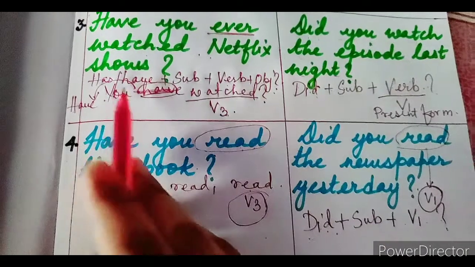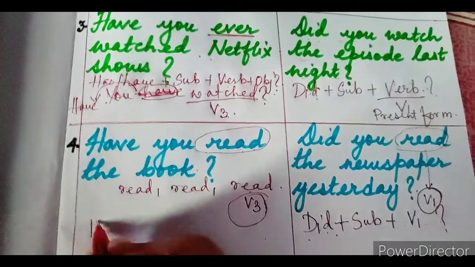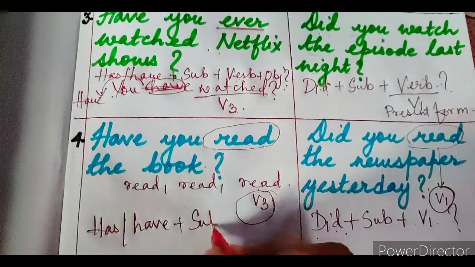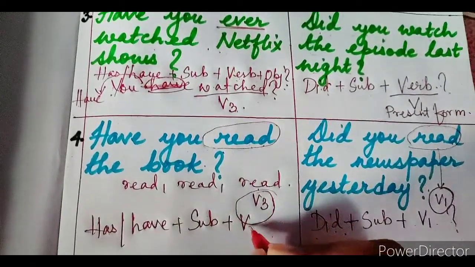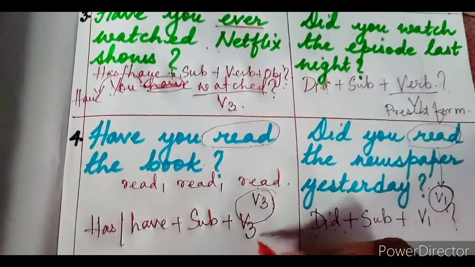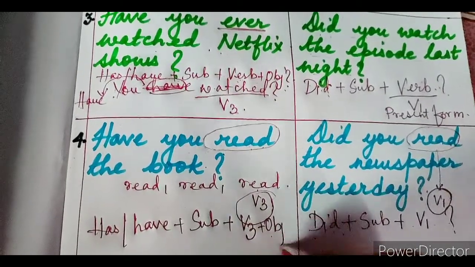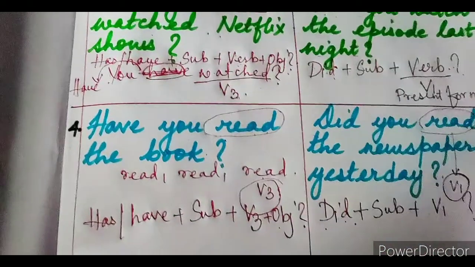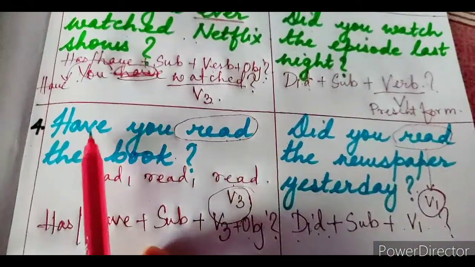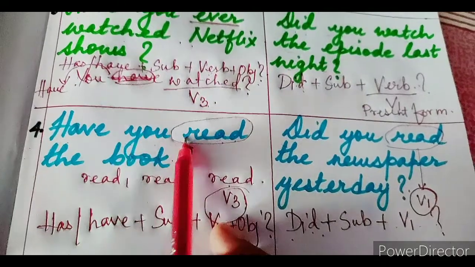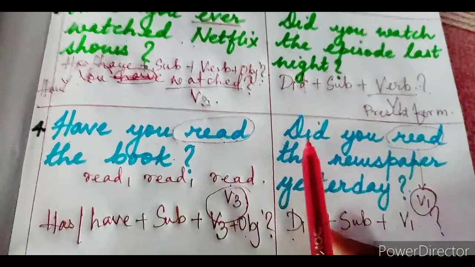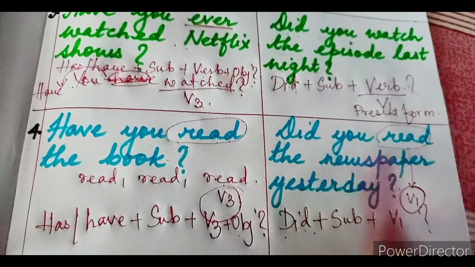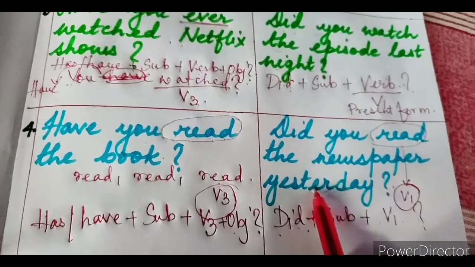As I have already shown you here, we will use has or have plus the subject plus verb form 3 as the main verb, and then the object and a question mark. I hope you understood this. So in present perfect tense we would say "Have you read the book?", and in simple past we would say "Did you read the book?" or "Did you read the newspaper yesterday?"